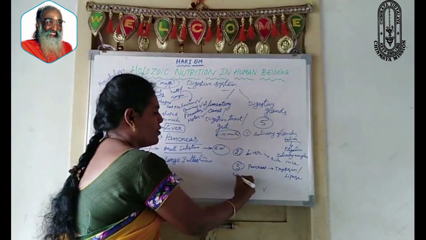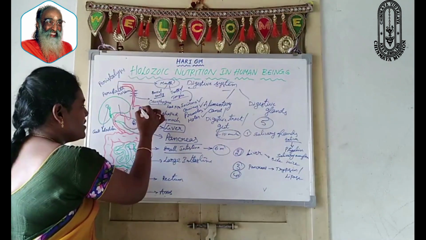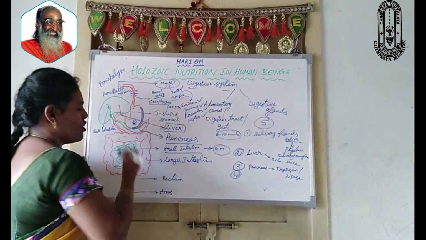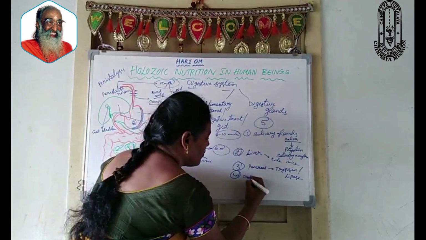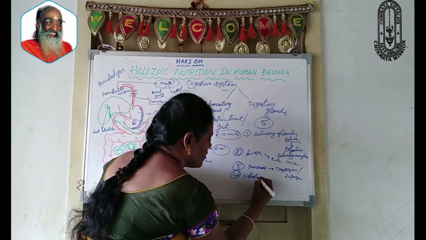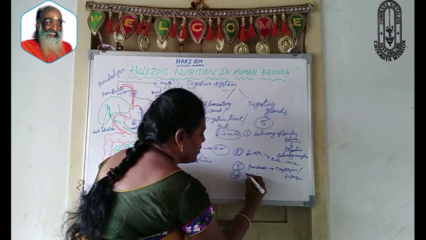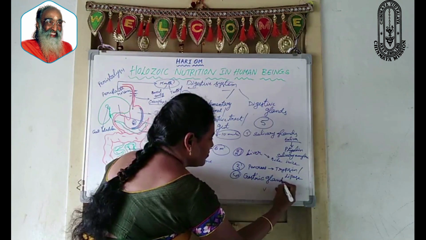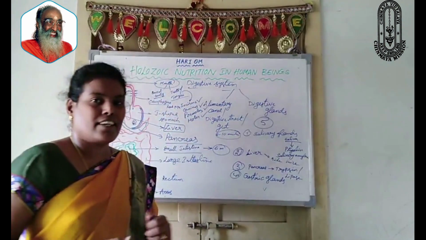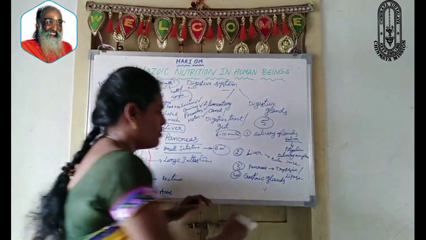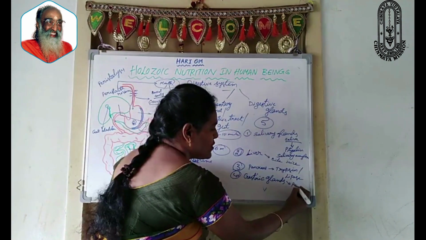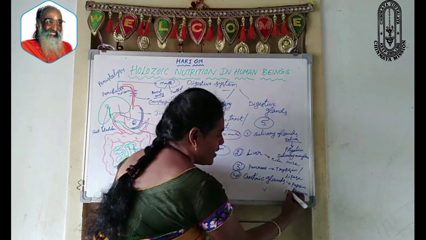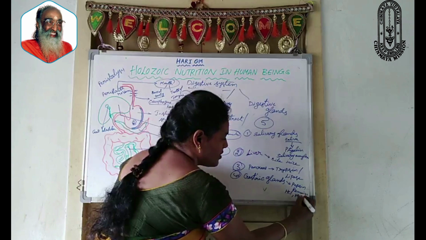And next, the fourth important digestive glands are present in the walls of the stomach. These are also called gastric glands. These gastric glands secrete digestive juices: pepsin, renin, HCl and mucus.